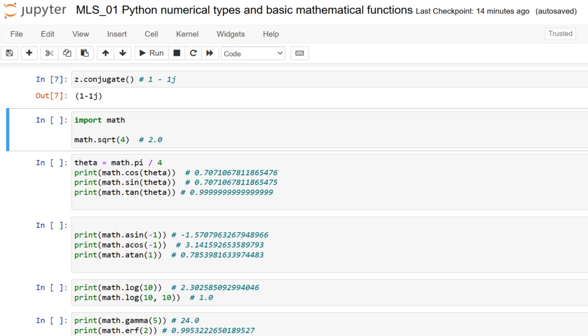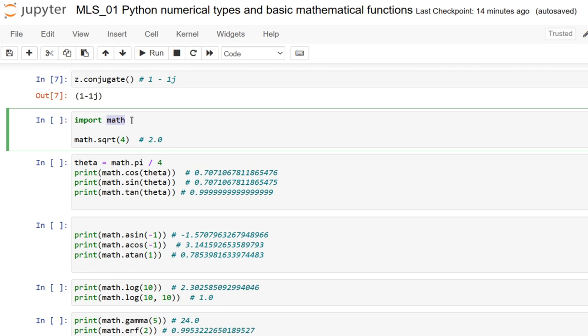The gamma function appears in combinatorics, and the Gaussian error function is important in statistics. So here, yeah, dear friends, the math module in the Python standard library provides all the standard mathematical functions along with common constants and some utility functions, and it can be imported using import math.